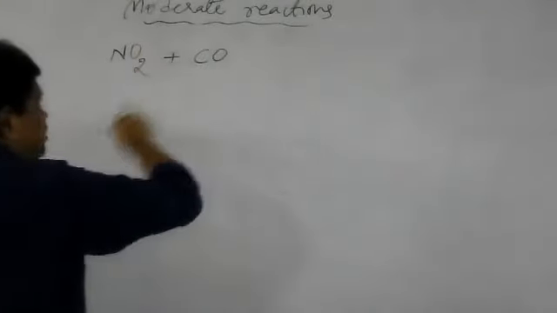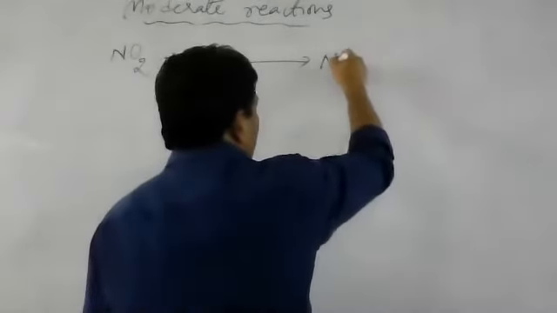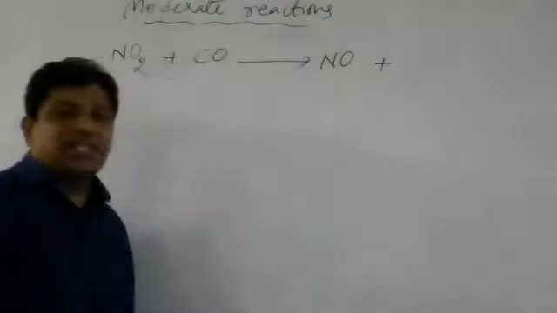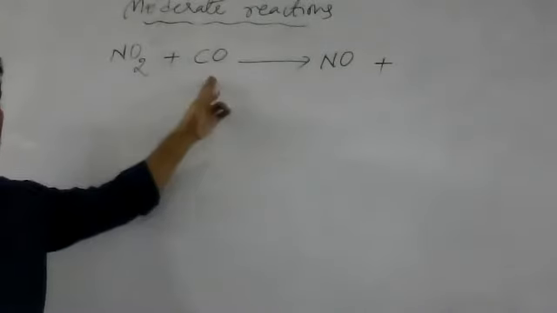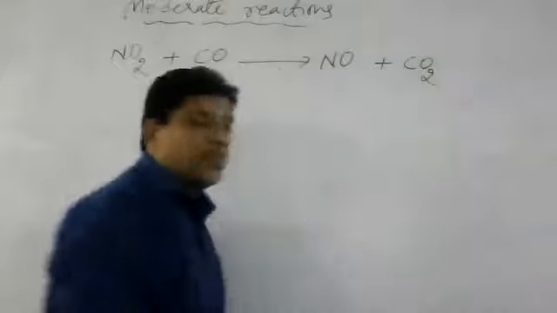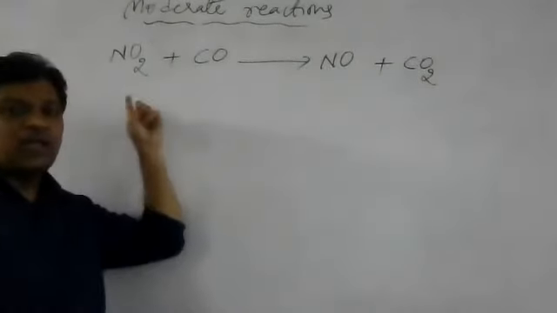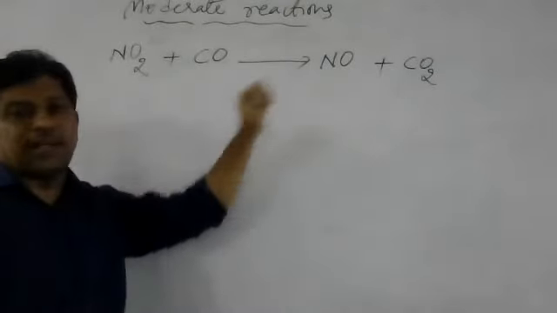Another example for this moderate reaction is NO2 plus CO. CO is carbon monoxide. In this reaction, NO2 is reduced to NO, and CO will be oxidized to CO2. Carbon monoxide converts into carbon dioxide. Nitrogen dioxide converts into nitrogen monoxide.